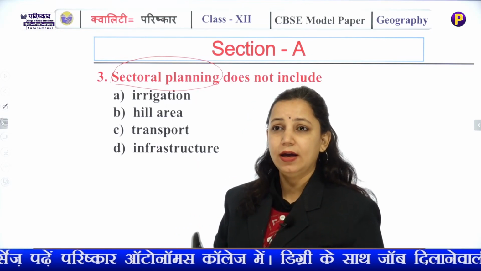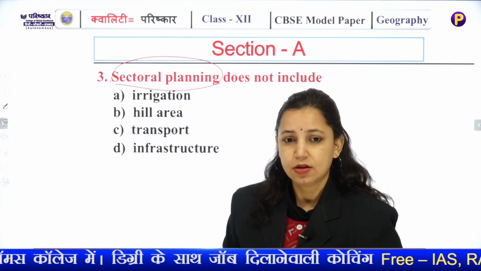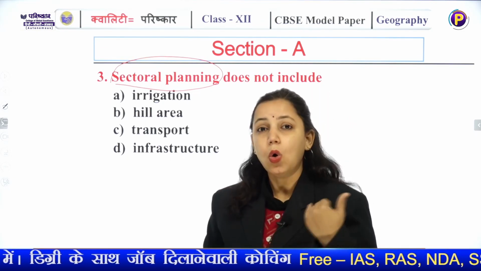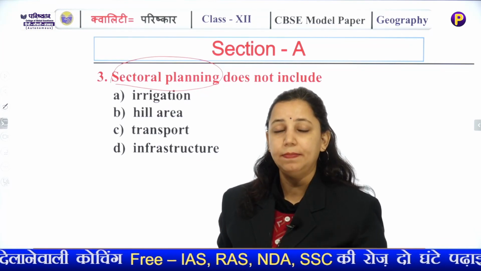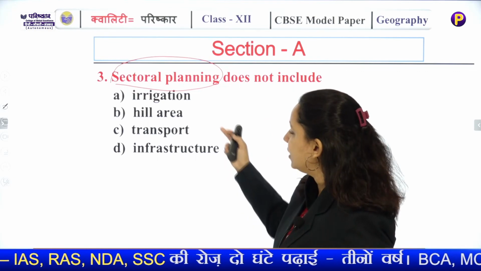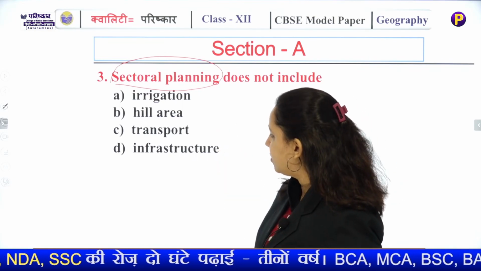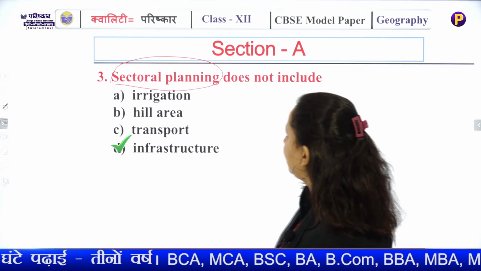Sectorial planning is where a broader region is divided into sectors, and the overall development of that particular sector or region takes place. Irrigation, hill, transport, infrastructure. So the correct answer is infrastructure.